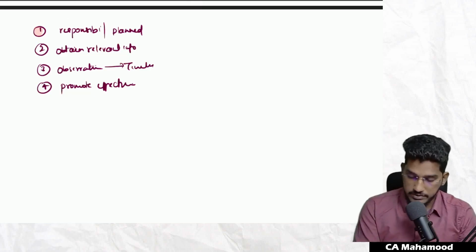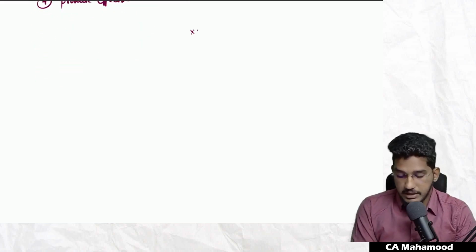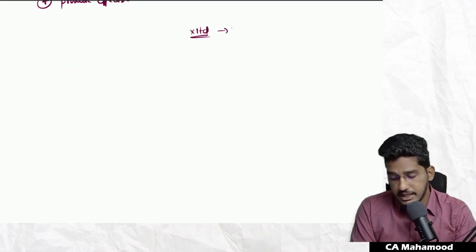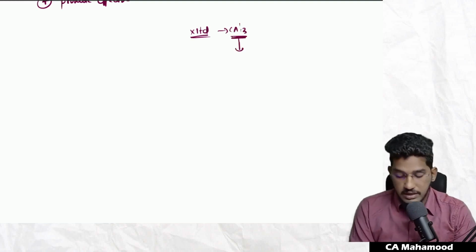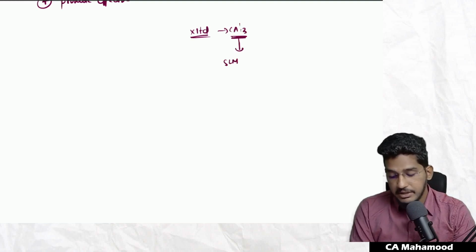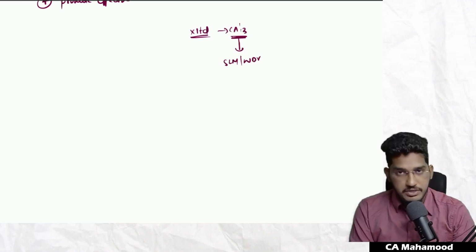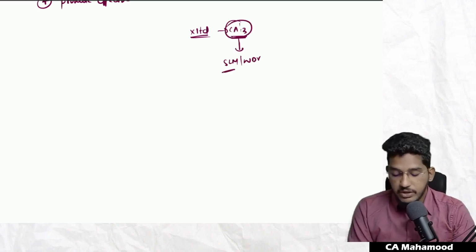I will tell you an example for this. So assume that there is a company X Limited. It is governed by Companies Act 2013. As per Companies Act 2013, the company is required to follow either the SLM method of depreciation or the WDV method of depreciation. So as per the applicable financial reporting framework, either the client has to follow SLM or WDV.